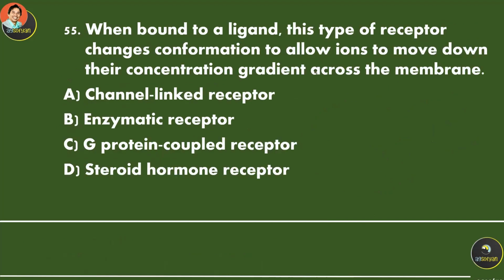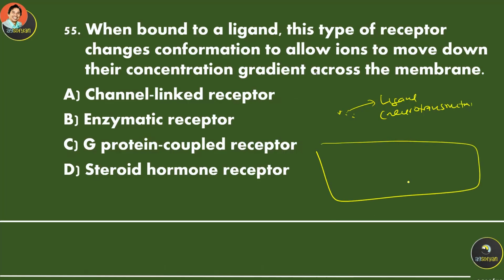When bound to a ligand, this type of receptor changes conformation to allow ions to move down their concentration gradient across the membrane. So let's say we have a ligand, maybe a neurotransmitter.